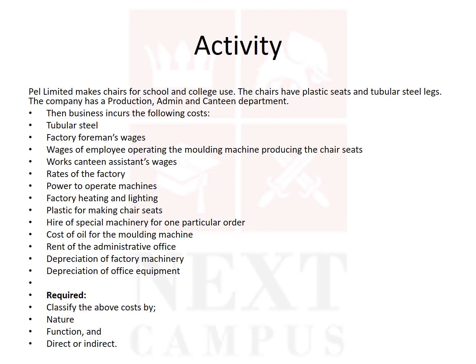Put this into different tables. Classify by nature, by function, and whether direct or indirect. Do it and send it to me. I will mark it and tell you whether you are correct or not. So that's the activity for you.